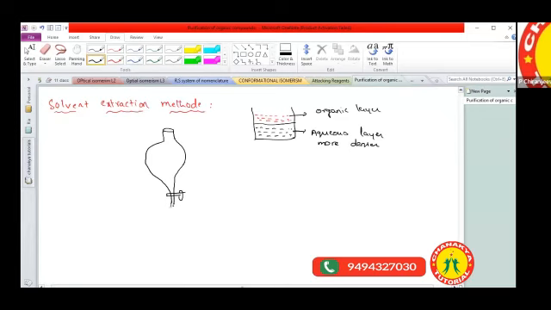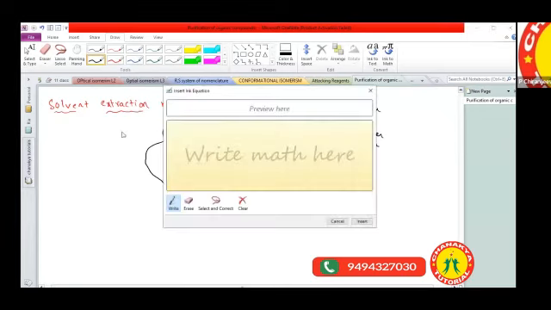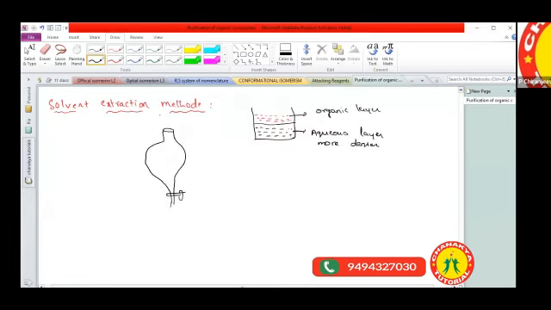In your laboratory, have you seen it or not? So this is the separating funnel. It has a lid also. Now if you place this mixture of liquids in it, we can observe two layers. One is the aqueous layer, another one is the organic layer.